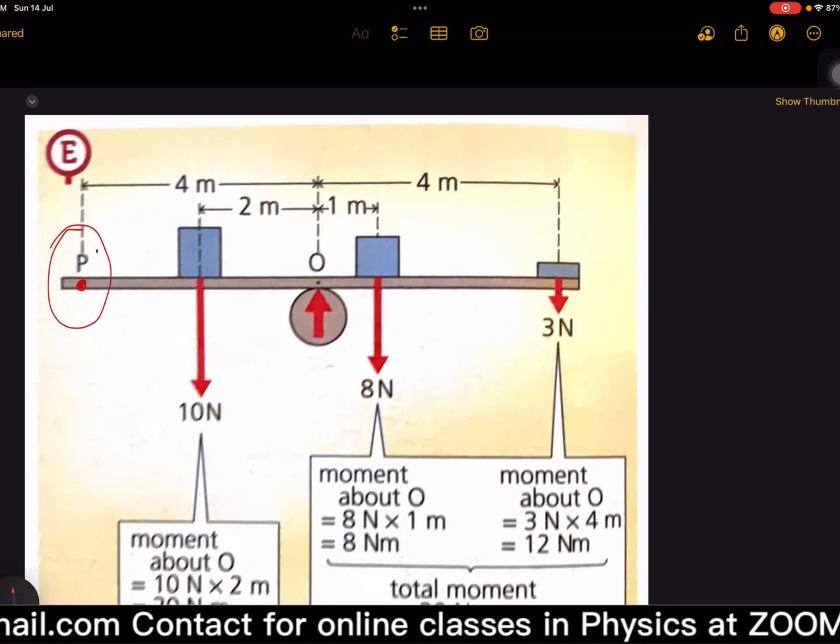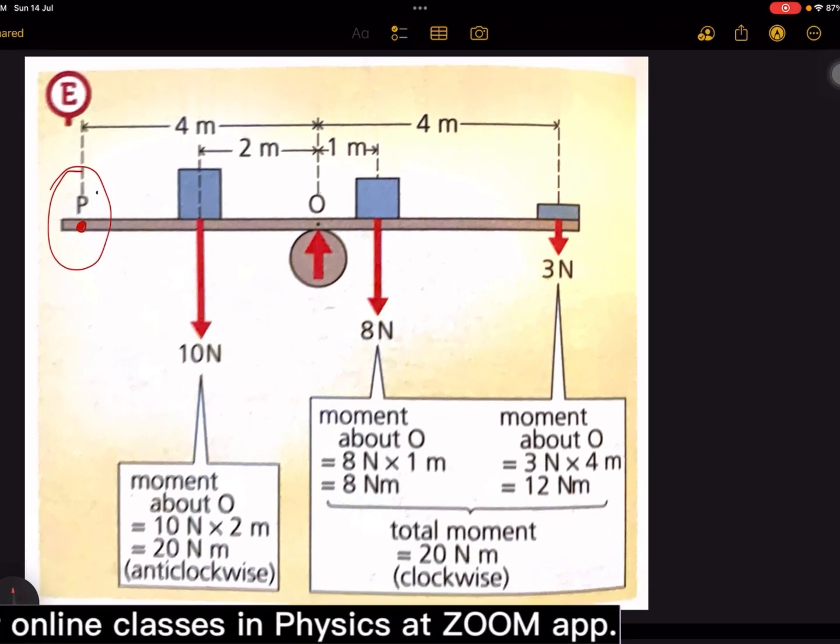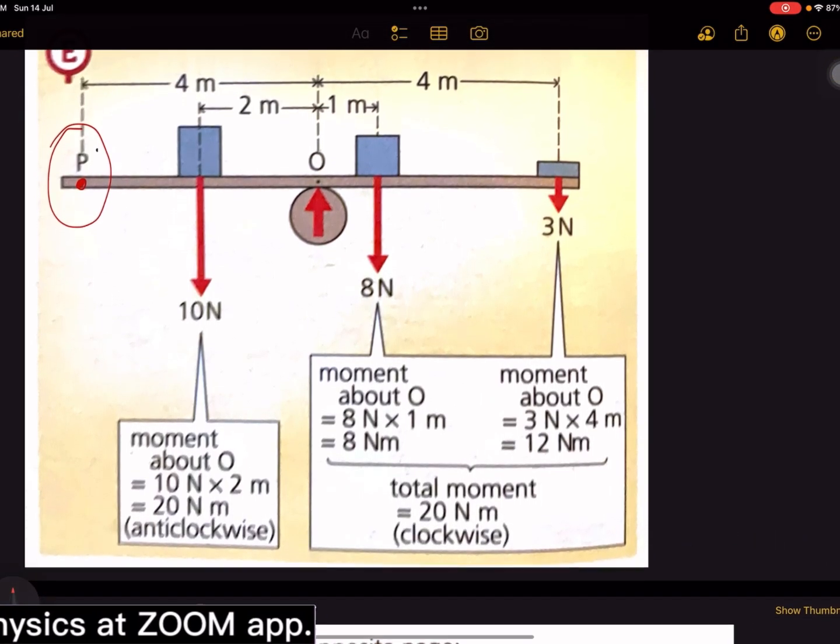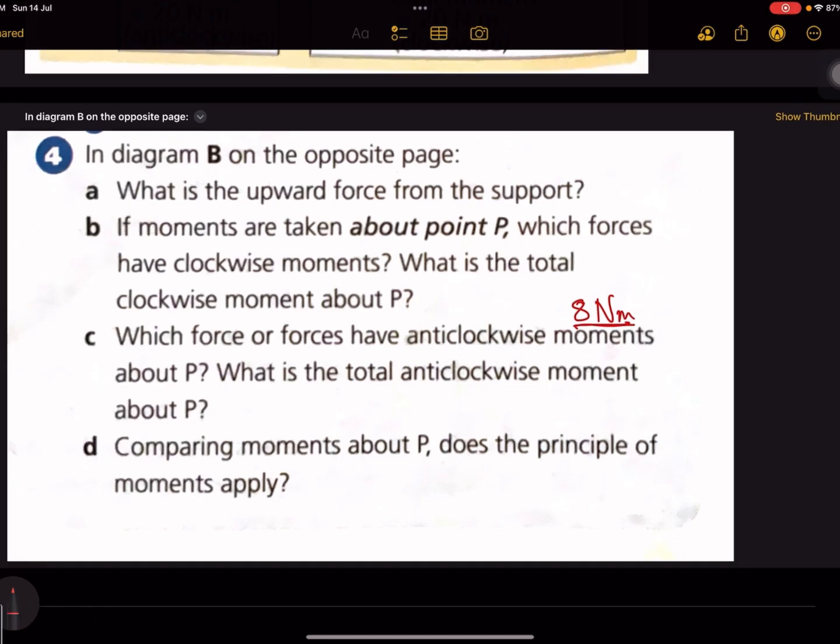Basically, if it says about P, P would be considered the pivot. So all clockwise would be the downward forces, and all anti-clockwise would be the upward forces. So this became the answer for the second part of C: 84. The clockwise moment is 40 Newton meter, and the force is 10 plus 8 plus 3, so it's 21. So upward would also be 21.